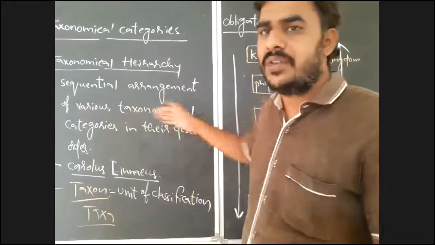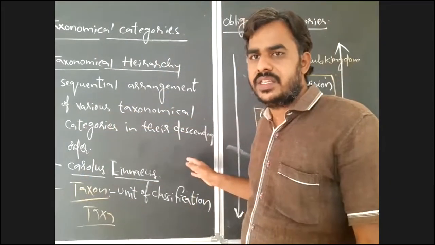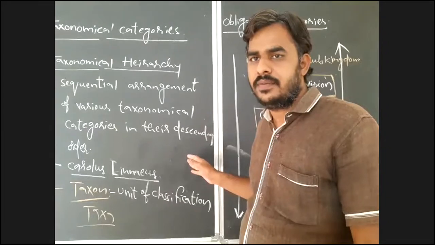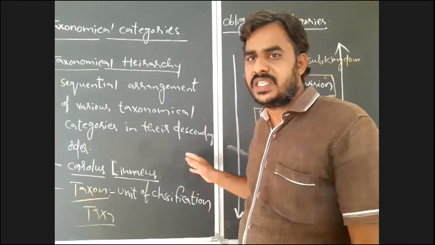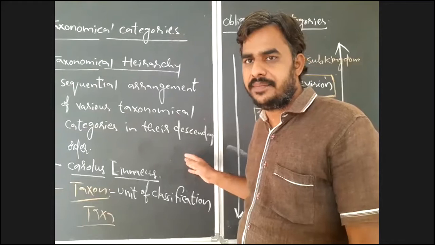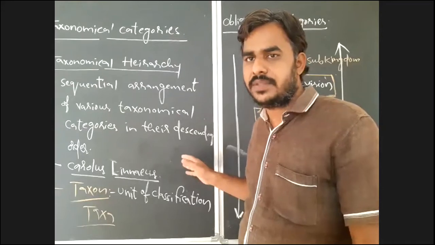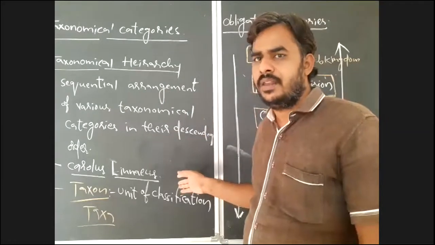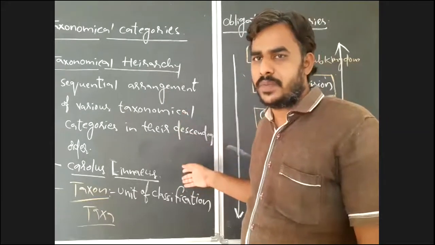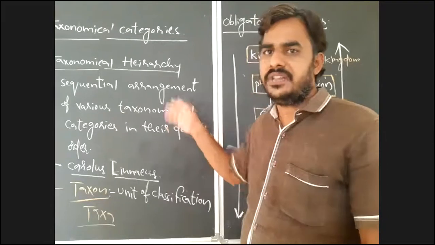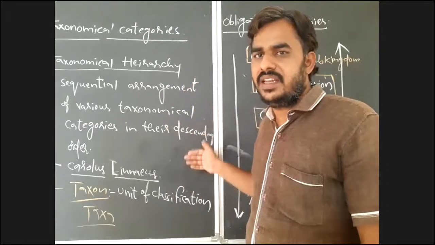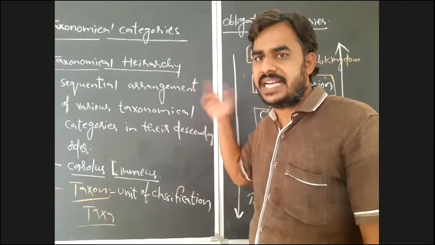In this class, what we discussed were taxonomical categories. Before that, we discussed tautonyms. If both the generic name and specific name, the specific epithet, are the same, those scientific names, those binomial names, are known as tautonyms. In these taxonomical categories, Carolus Linnaeus proposed a method of sequential arrangement of various taxonomical categories in their descending order, which is known as taxonomical hierarchy.